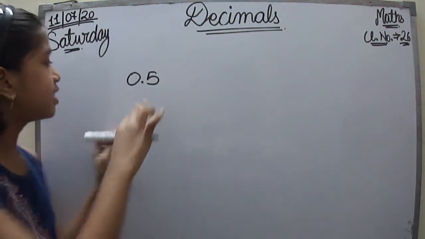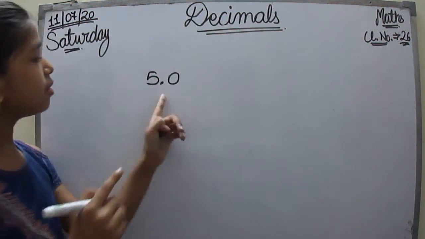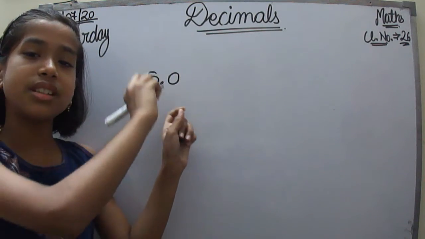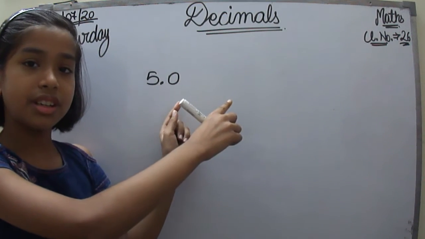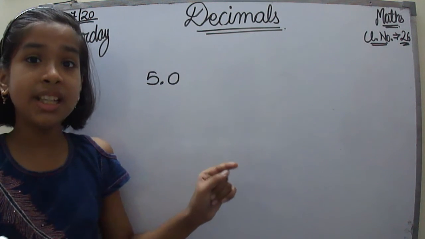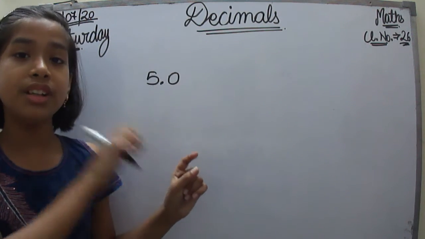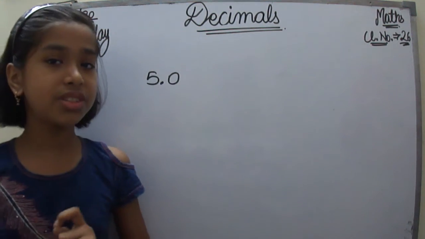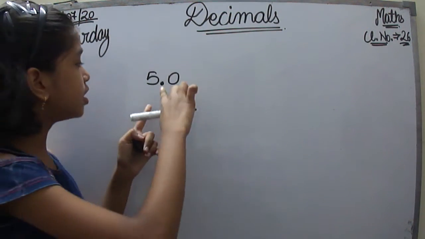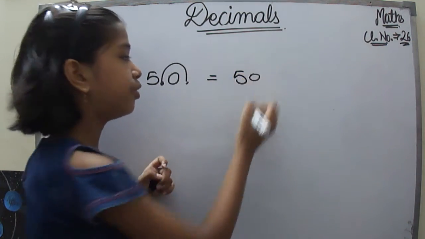Now, let's have 5.0 instead. Do you know that if I just shift the decimal point one place to the right, it will change the value? It will affect the value of the number a lot. Let's have a look. So 5.0, if I shift it, I will get 50.